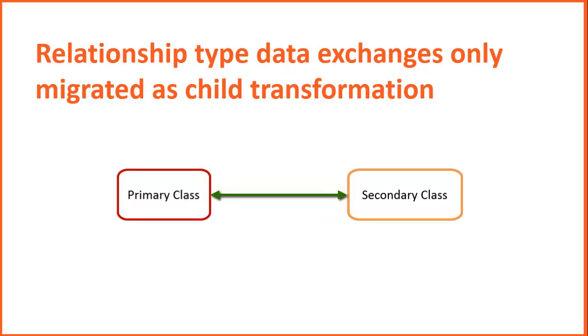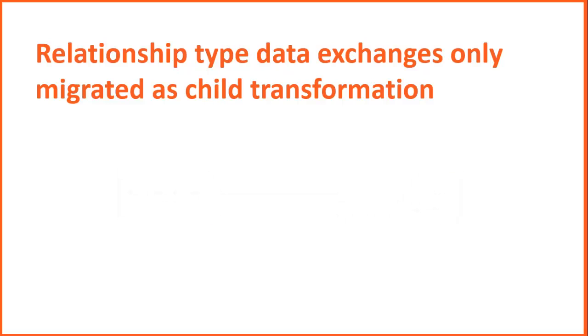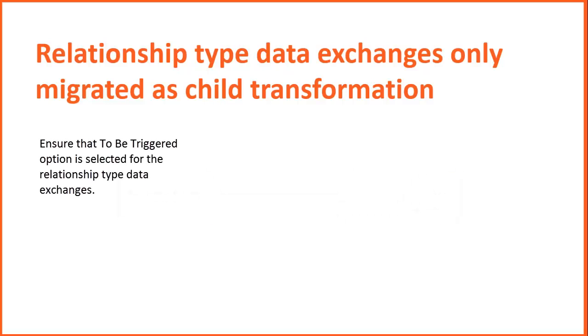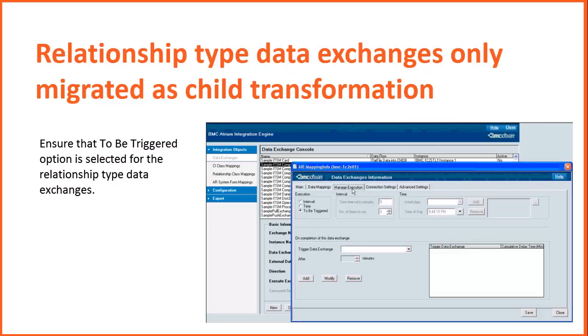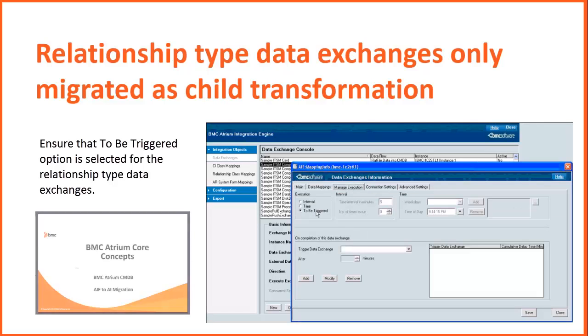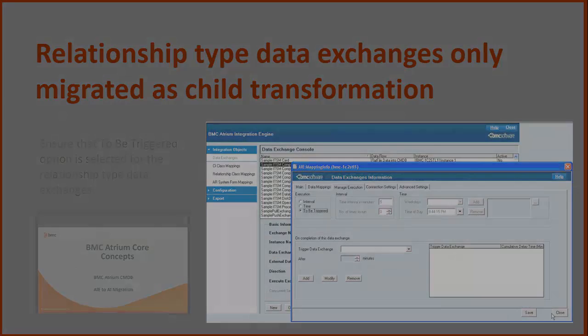However, you can no longer create these in Atrium Integrator. In order to migrate an exchange as a child transformation, you need to enable the to be triggered option. Click on this video to view more details about enabling to be triggered option.